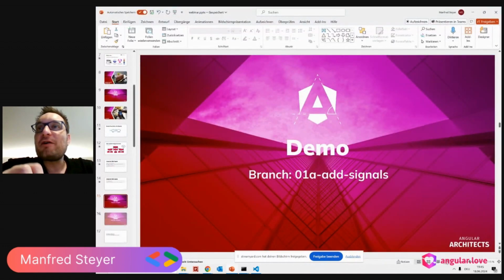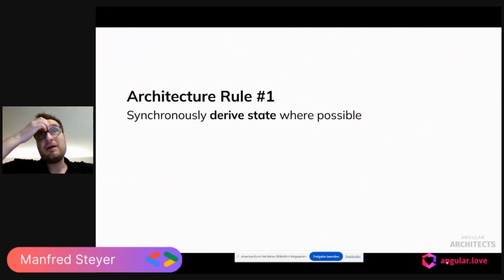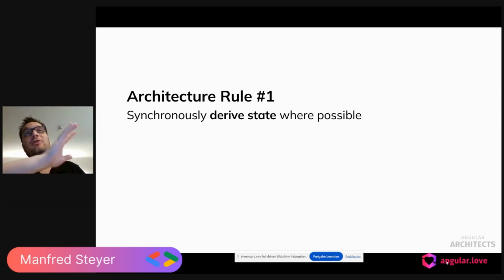This brings me to my first architectural rule: synchronously derive state where possible. In the world of reactive programming, in the world of functional programming, it's not that usual to update state. We really try to prevent the need for updating state.